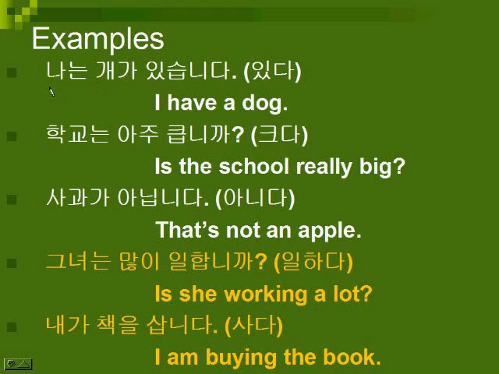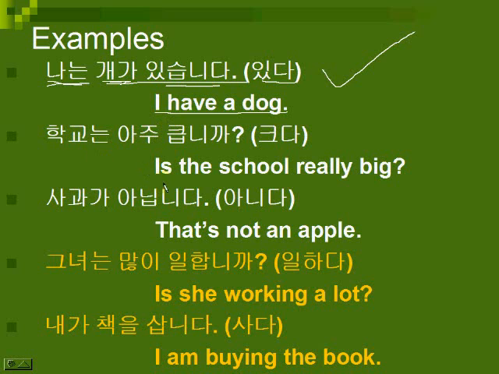So here, how about this? 나는 개가 있습니다. So I have a dog. That's good. That's polite. 나는 개가 있습니다. So 있다, to exist. As for me, a dog exists. I'll show you how to make that construction again later too. I'm trying not to surprise you because I find a lot in my textbooks. They're going to have a whole bunch of complicated things down that I don't understand. And so I'm trying to explain these sentences to you so that you kind of get what's going on. You have some kind of idea instead of being like blank, like what are they talking about.